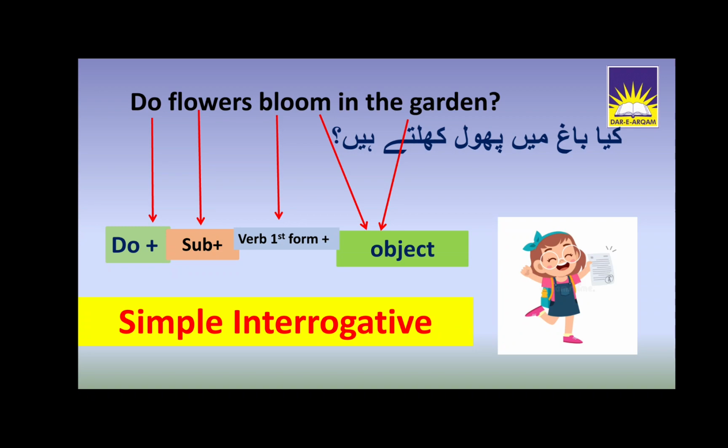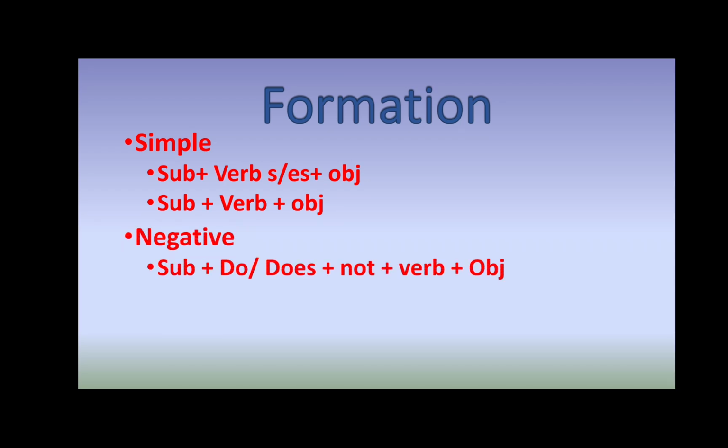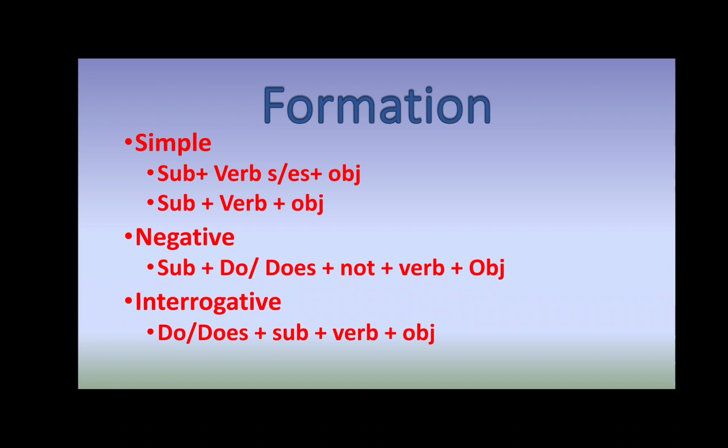Okay, we will again revise the formation in a different manner. Here are the simple ones. Subject plus verb, s or es, plus object. Subject if it is plural, then verb and object. In negative, you will write subject, do or does depending on the situation of the subject, not, then verb and then object. In interrogative, you will put do and does first, then subject, then verb, and then object.